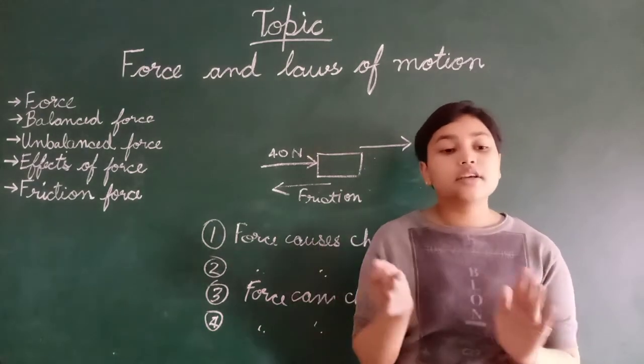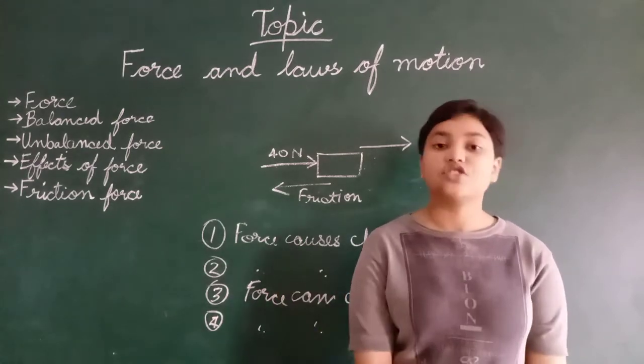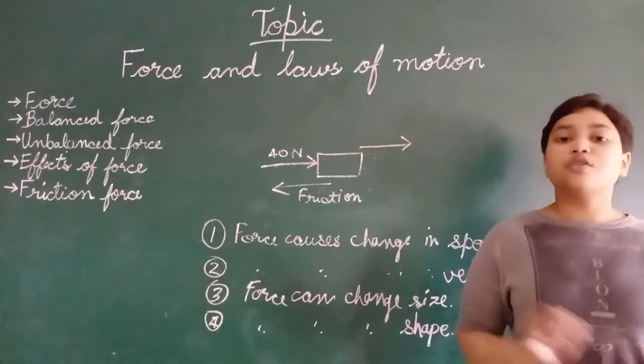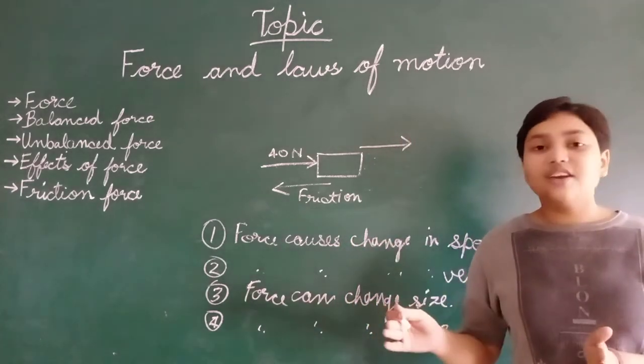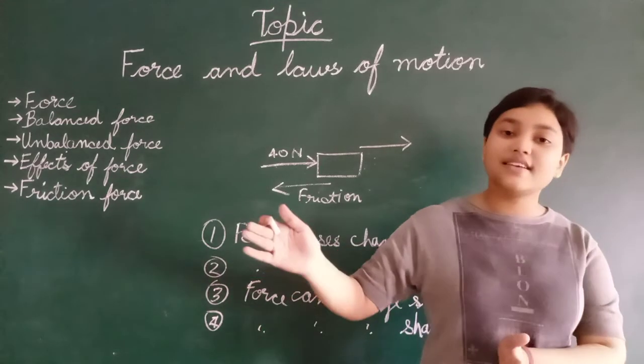But the earth does not move because the mass of the earth is very high. It has a large amount of mass, that's why we cannot see the earth moving.